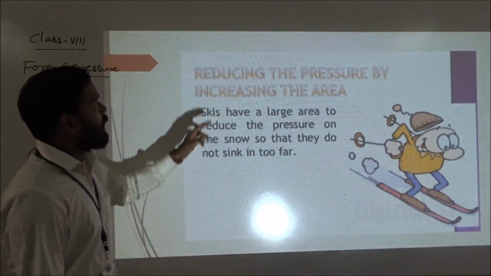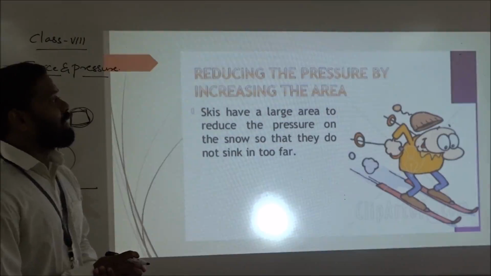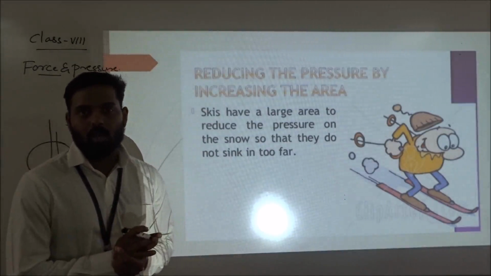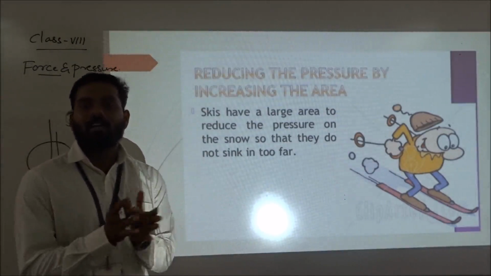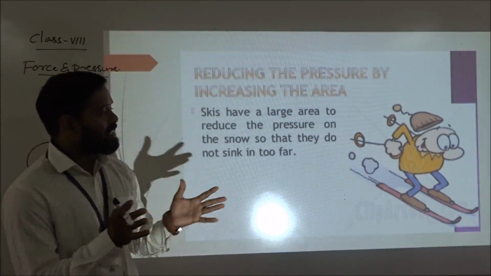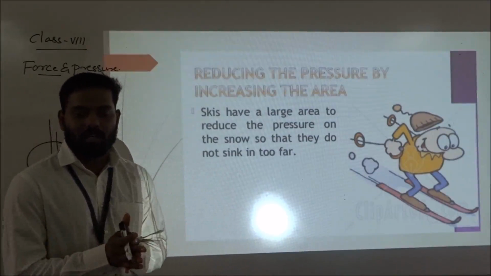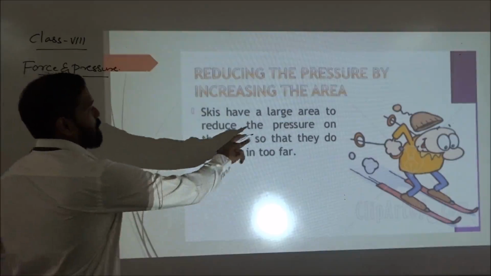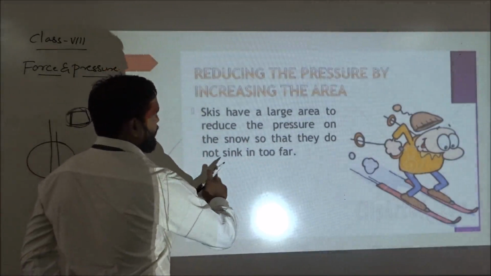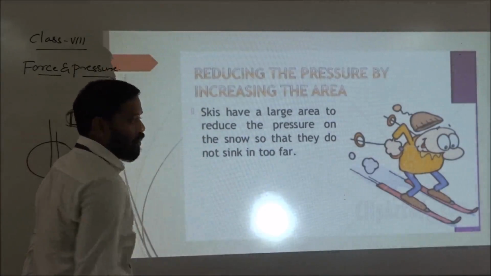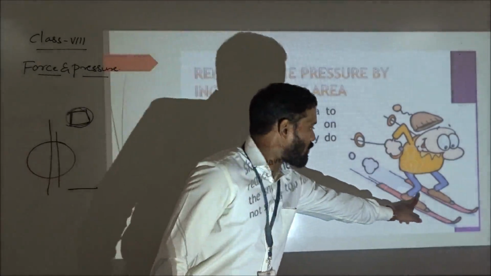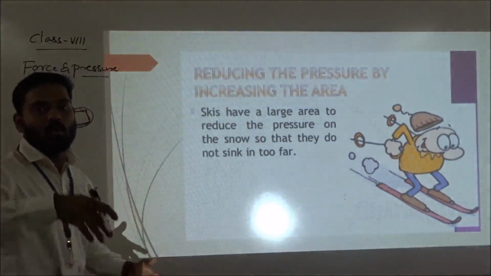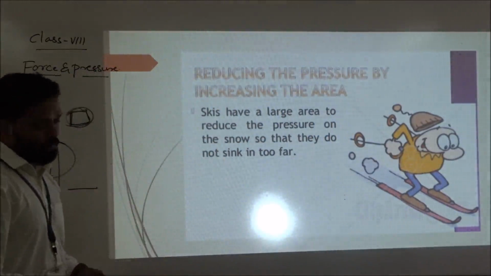So next, reducing the pressure by increasing the area. Suppose you want to reduce the pressure, how can we reduce it? We can reduce the pressure by increasing the area. If the area increases, the pressure automatically decreases. You can see that skis have a large area to reduce the pressure on the snow so that they do not sink in too far. Here the area is larger, so it cannot easily put pressure on the ice.